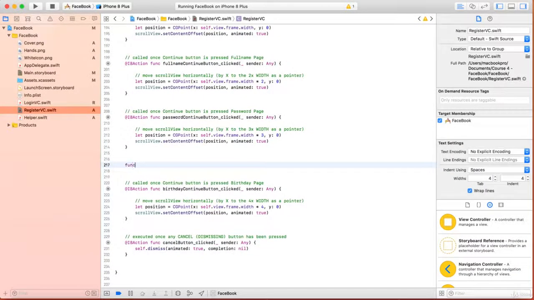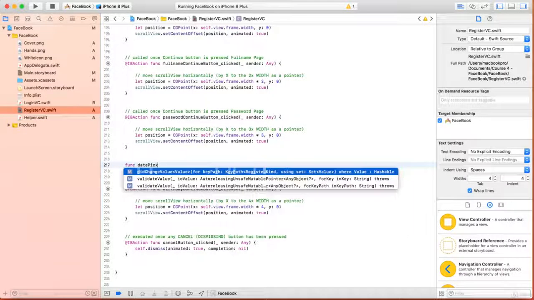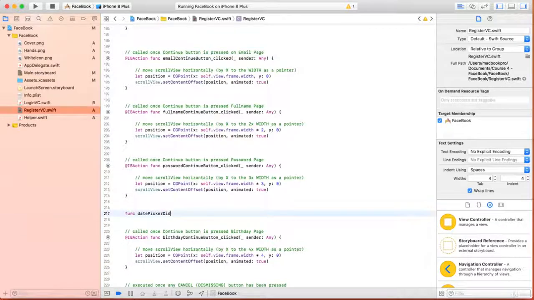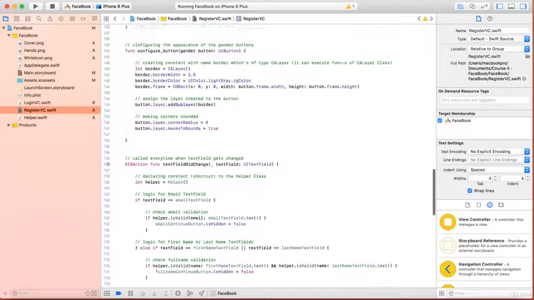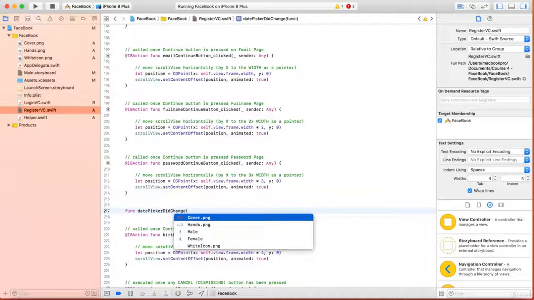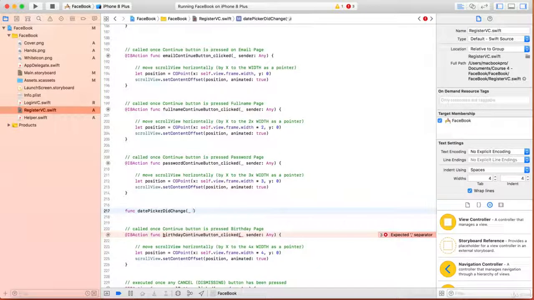Here we write datePickerDidChange, open round bracket, and here I'll put lowercase datePicker of type UIDatePicker.